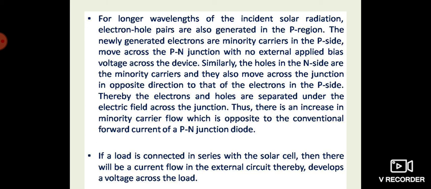Similarly, the holes in the n side are minority carriers and they also move across the junction in the direction opposite to that of the electrons in the p side. Thereby the electrons and holes are separated under the electric field across the junction. Thus, there is an increase in the minority carrier flow, which is opposite to the conventional forward current of a p-n junction diode.